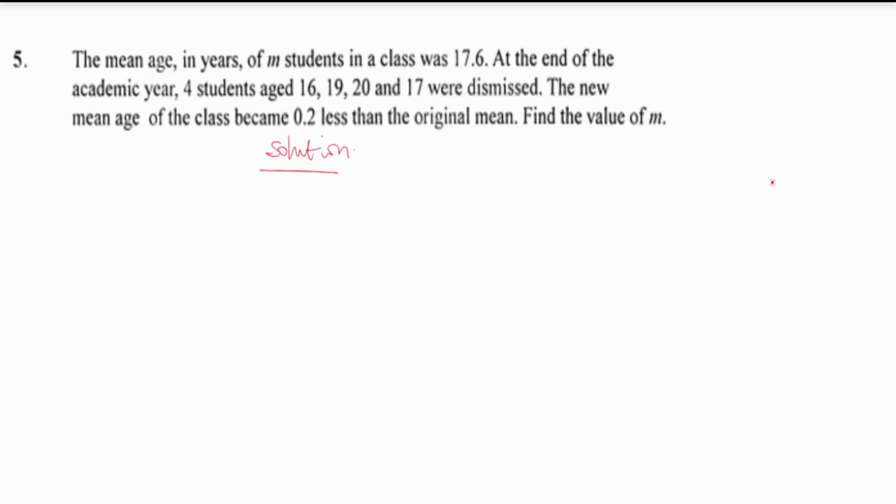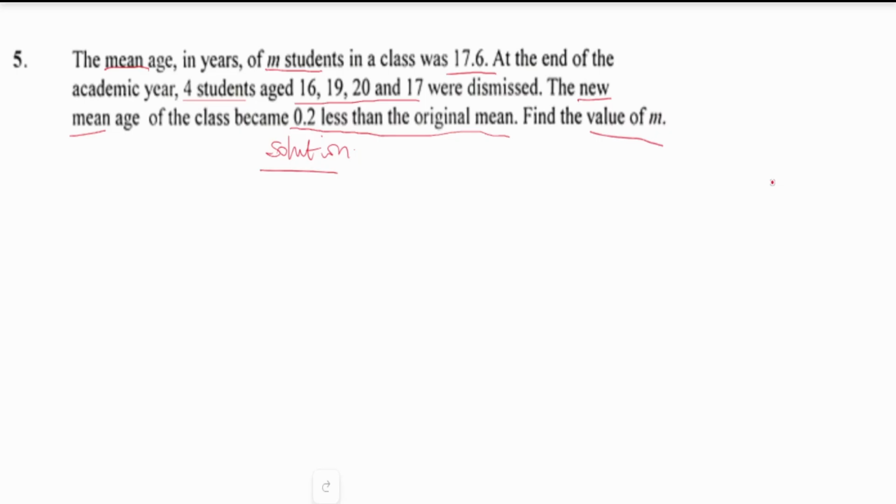Let's see if we can get the main facts from this problem. The mean is 17.6, so let's not forget that. And also, we have M students. That's not all. At the end of the academic year, 4 students were dismissed. That's very important information, and these are the ages of the 4 students. And also, the new mean is 0.2 less than the original mean. Let me put that. And then, obviously, you are finding the value of M. So I just want to underline that. So now we know that by the time we use all of it, we should arrive at the answer.